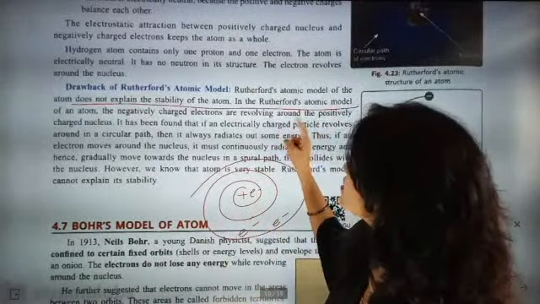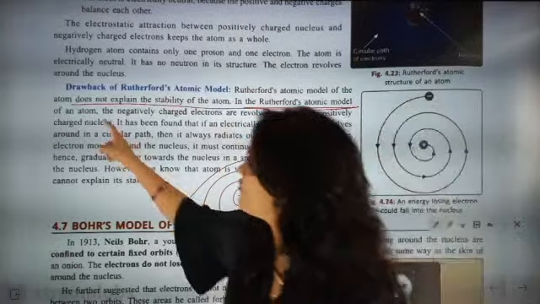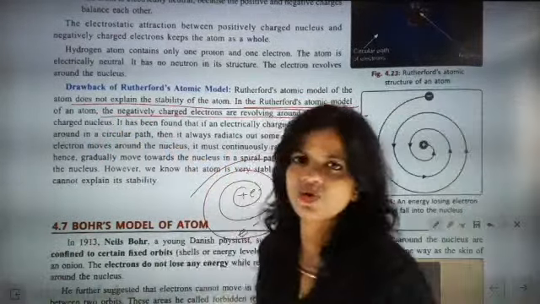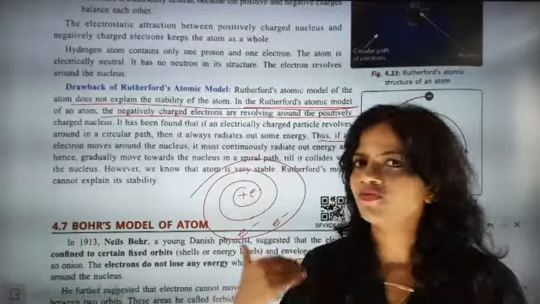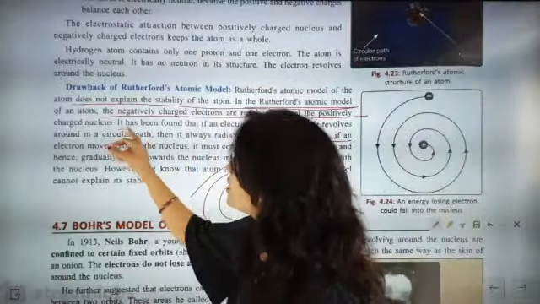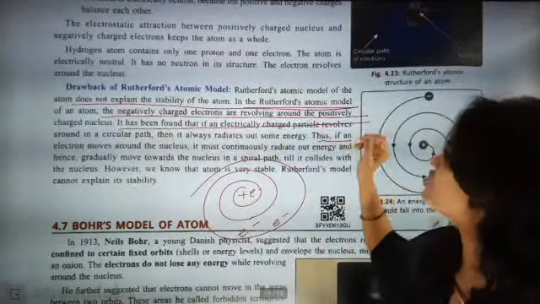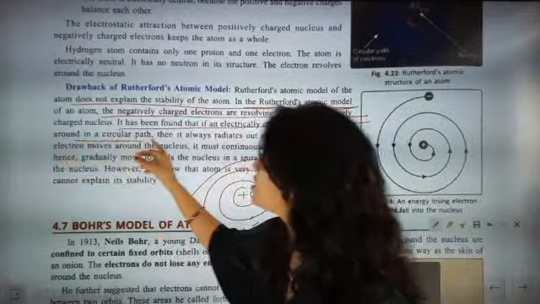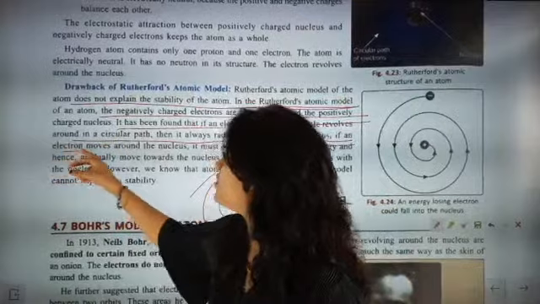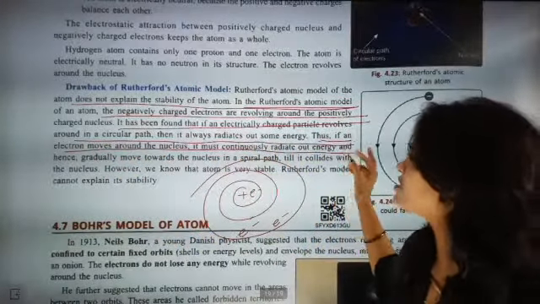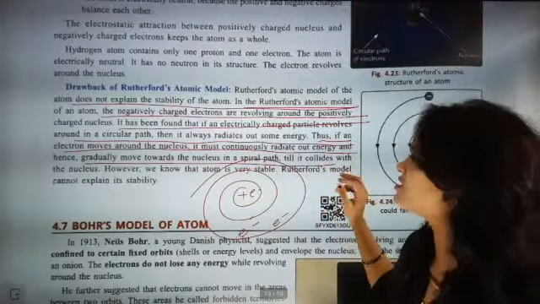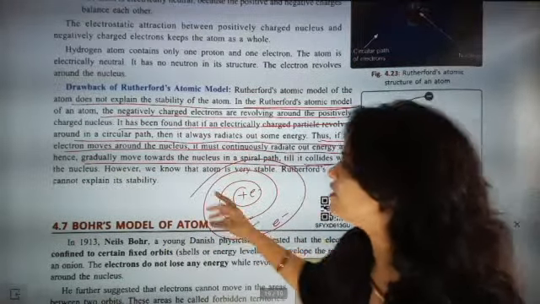Okay, so now you understand this. In Rutherford's atomic model, the negatively charged electrons revolve around the positively charged nucleus. Negative charge revolves around positive charge. It has been found that an electrically charged particle revolving in a circular path always radiates some energy. Thus, if an electron moves around the nucleus, it must continuously radiate energy and gradually move towards the nucleus in a spiral path till it collides into the nucleus.